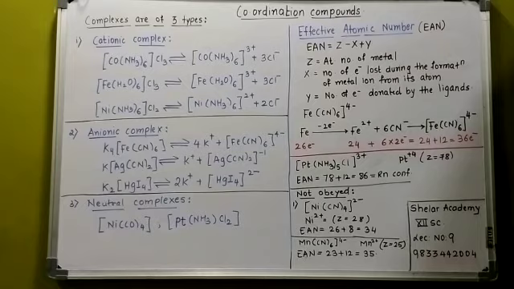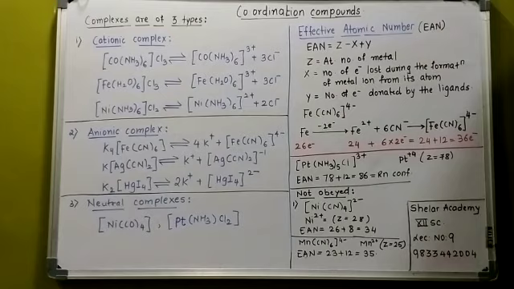It is 5 plus 1, six ligands, each donating 2 electrons. So it comes to 86, that is radon. So it is obeyed, equal to the configuration of radon. Most of the times it is obeyed.